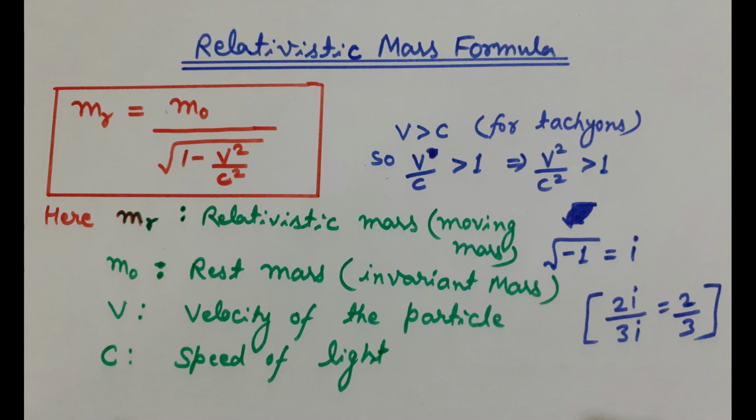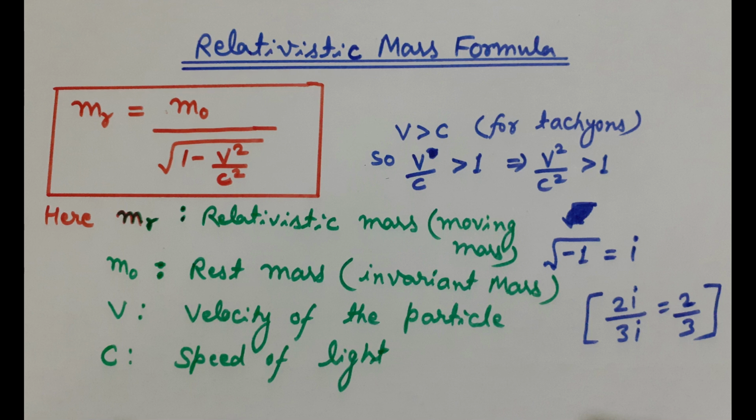Now let's focus on the formula. As we know, the speed of tachyonic particles is always greater than the speed of light. That is, here in this case, v is greater than c. So v divided by c will be greater than 1. Also, v squared divided by c squared would also be greater than 1. Now, on subtracting a number which is larger than 1 from 1, we will get a negative number. And we know that the square root of a negative number is not real. It is an imaginary number.